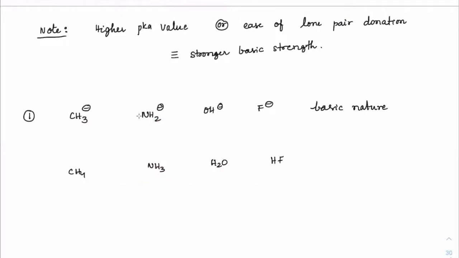And for acidity, we have already seen that left to right acidity will always increase because of electronegativity differences. And if acidity is like this, which means this is the weakest acid, which means it will create the strongest base. That is the idea behind Bronsted-Lowry acid-base theory. Weakest acid will create the strongest base. Strongest acid will create the weakest base. Got it? Because this is the weakest acid, the respective conjugate base will be strong. So which is the stronger base here? CH3 minus is the stronger base.